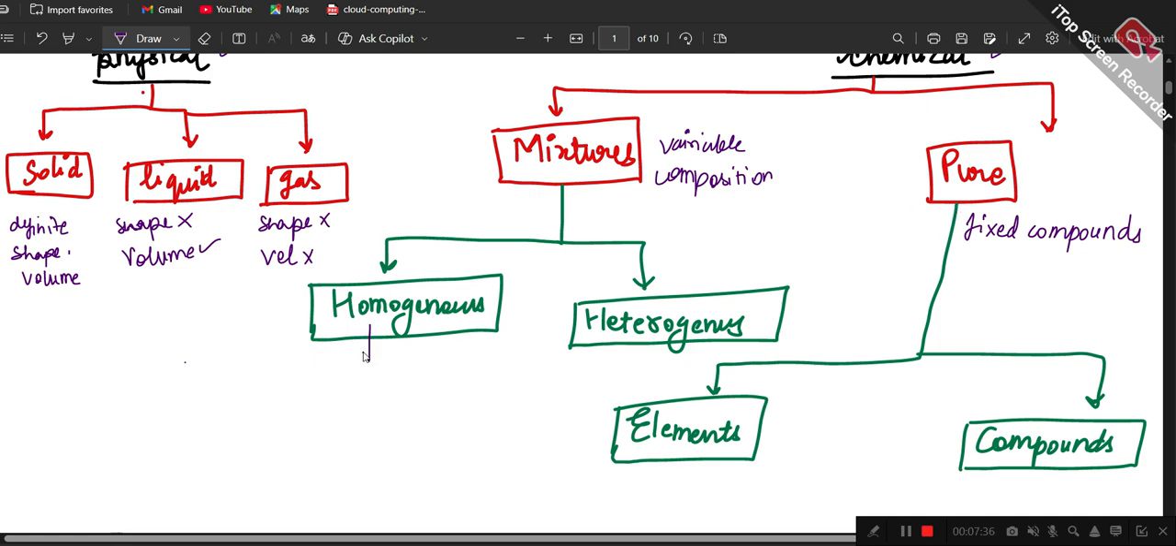If I talk about homogeneous, you know that it is the one which has a uniform composition. Heterogeneous is the one which does not have a uniform composition, or we call it non-uniform composition.